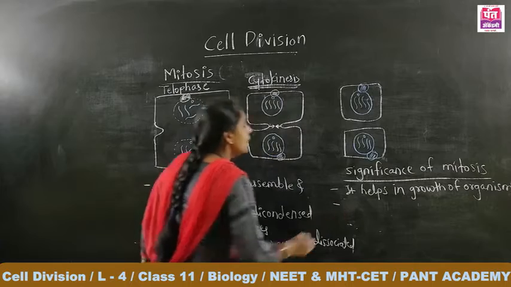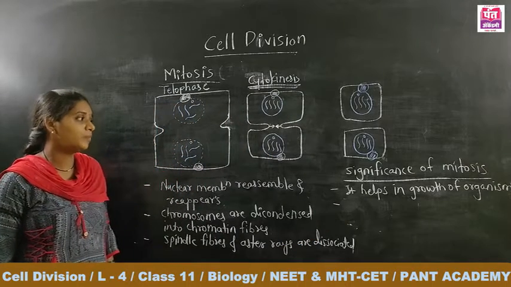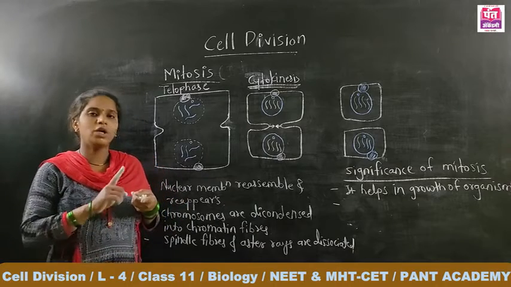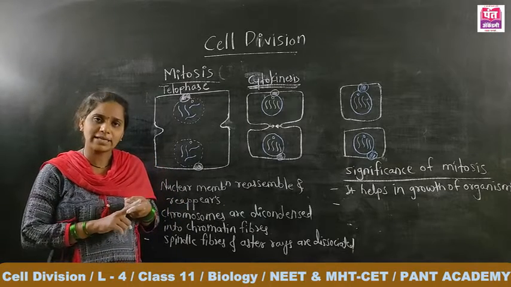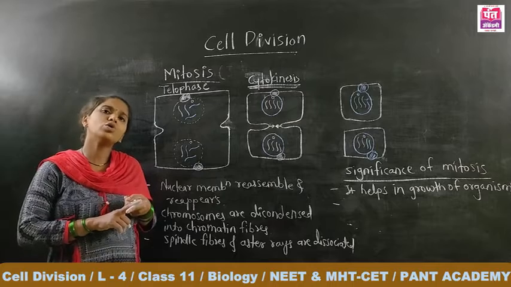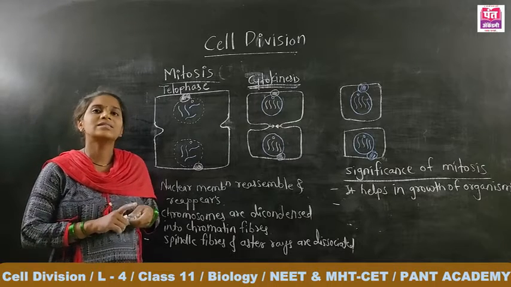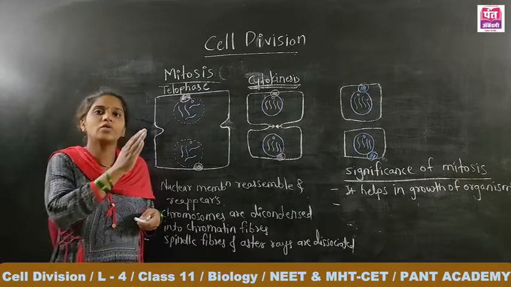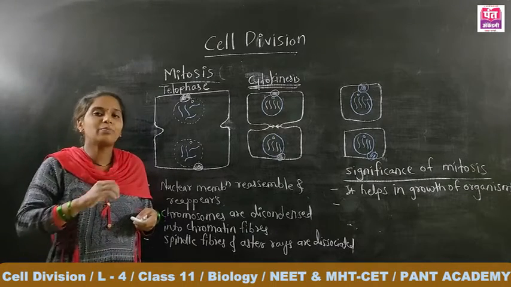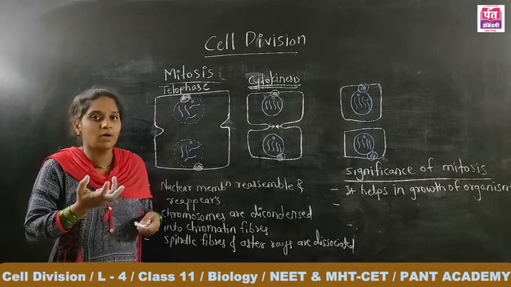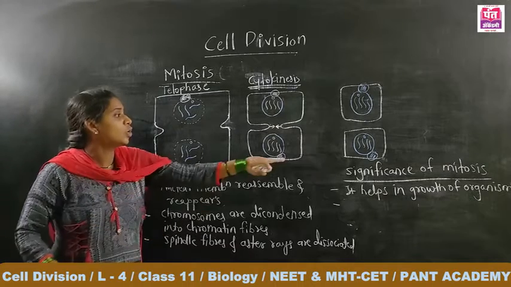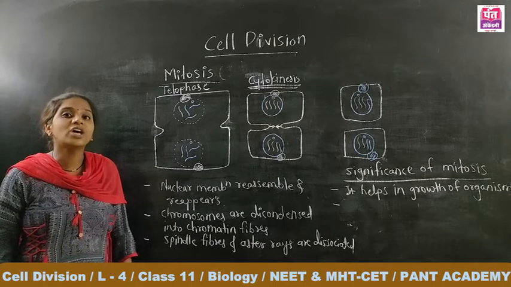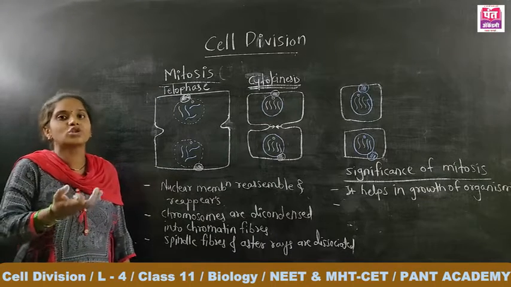That is the first significance. The second significance of mitosis is that in some cases, due to injury or accidental damage, or due to any reason, if the cells of the body get damaged or worn out, at that place new cells are formed, produced by mitotic cell division, and that is nothing but the regeneration or reappearance of the cells.